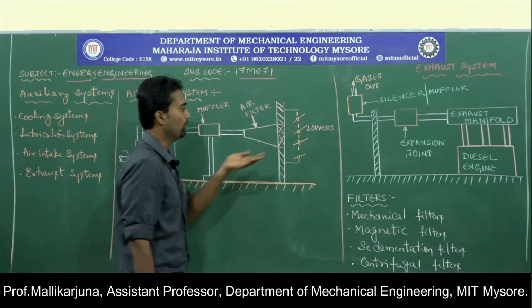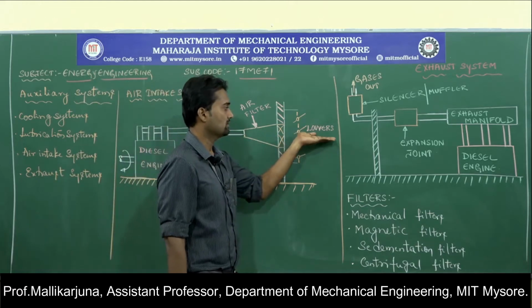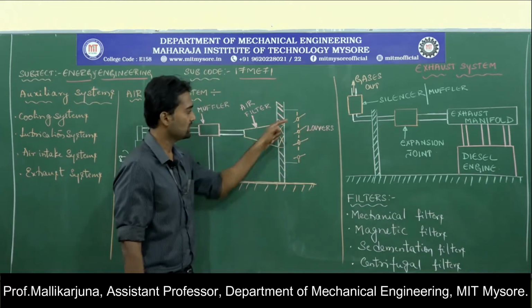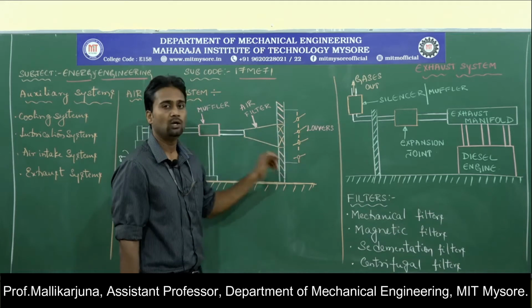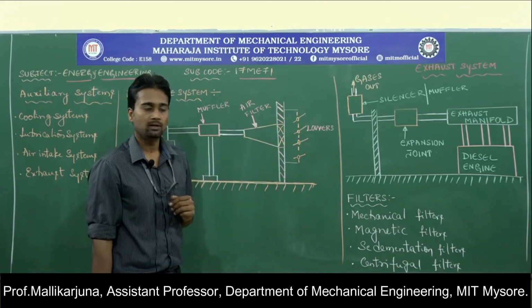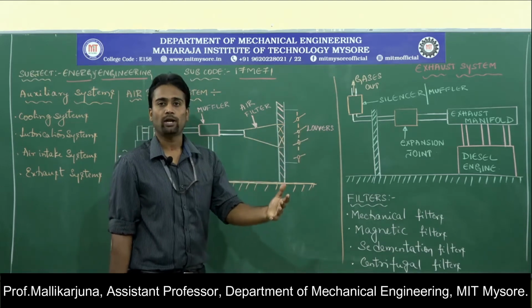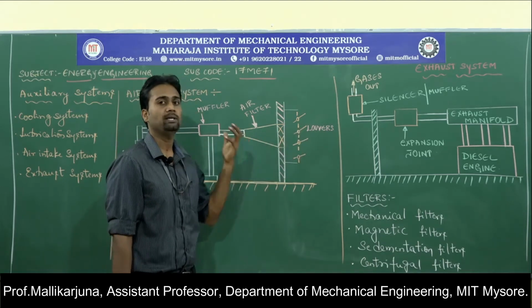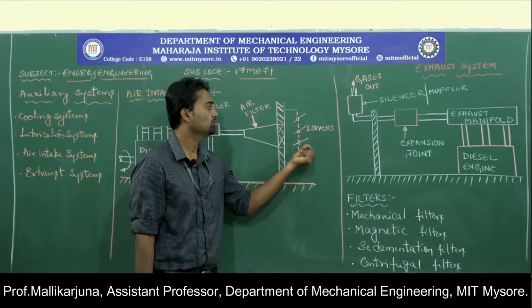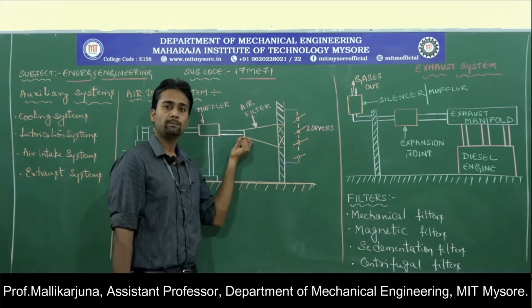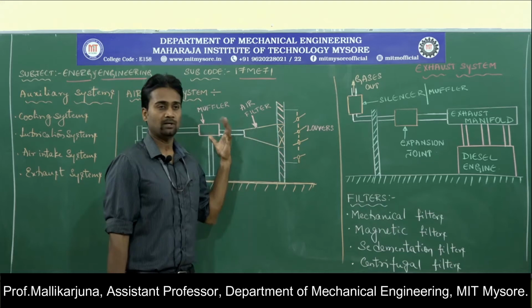The very first component is louvers. If you look at the structure of louvers, it looks like a window kind of thing. These louvers are nothing but the entry point to the system, I mean air has to enter through these louvers into the system.